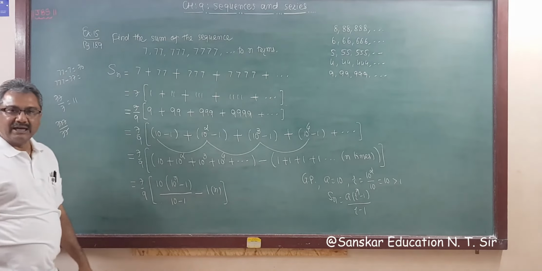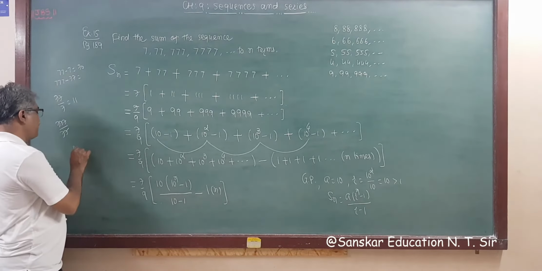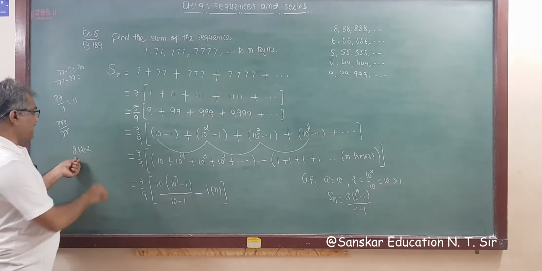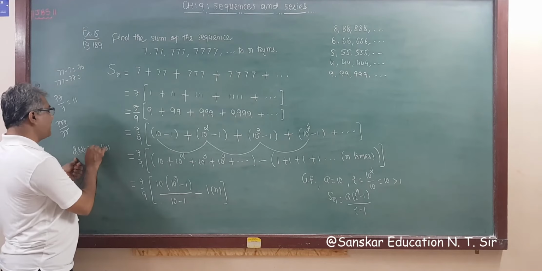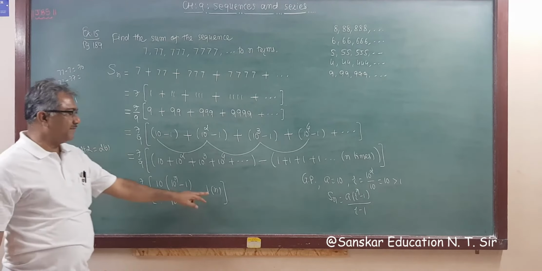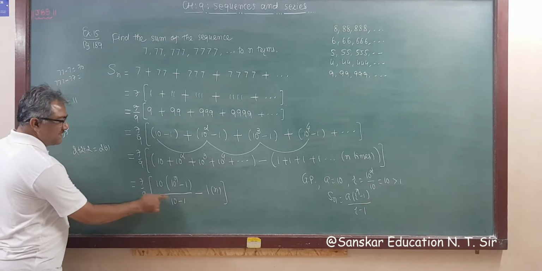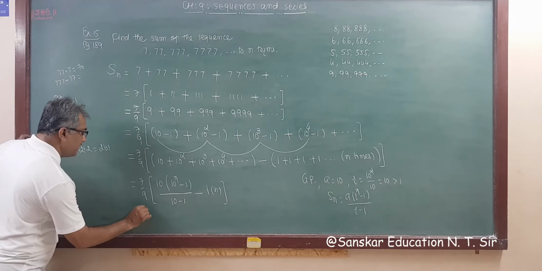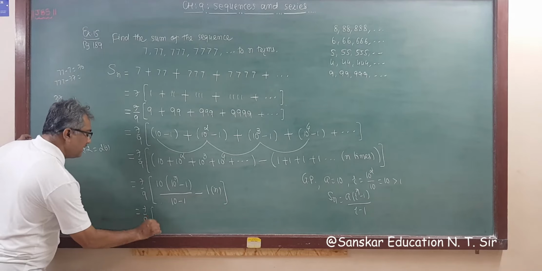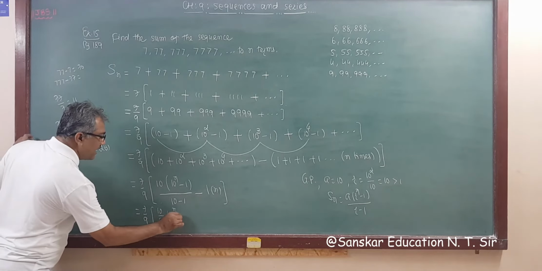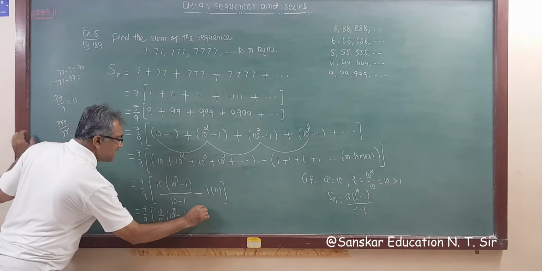Suppose you have 2 plus 2 plus 2, so how many times 2? 3 times. So this is 1 1 1 1, how many times? n times. So 1 into n. So this is 9. So the answer will be 7 by 9 into (10 by 9 into 10 raised to n minus 1) minus n. This is your answer.